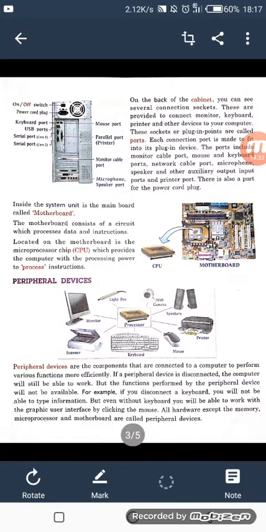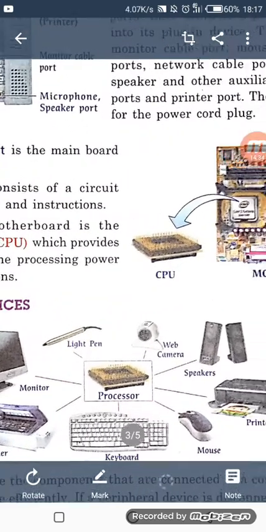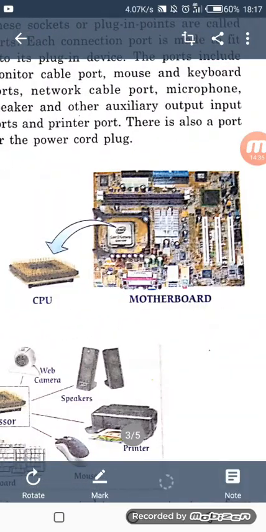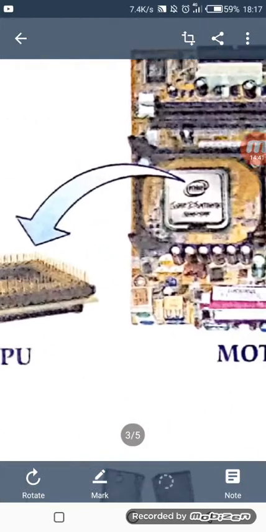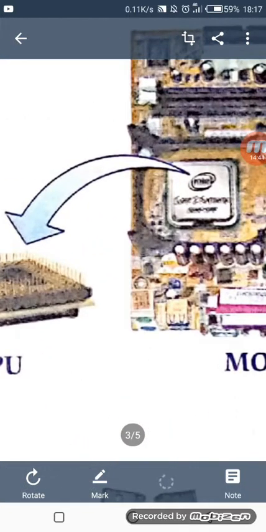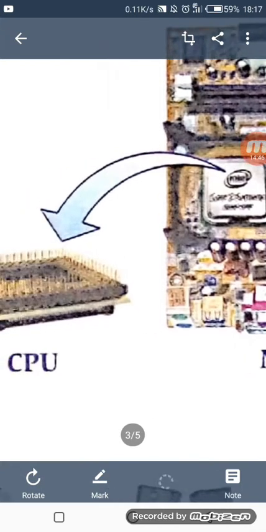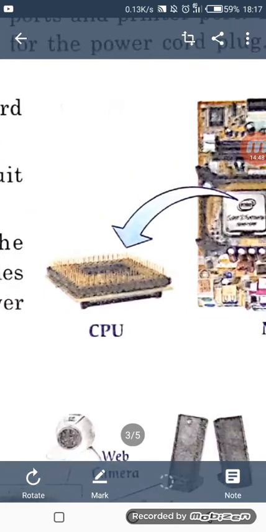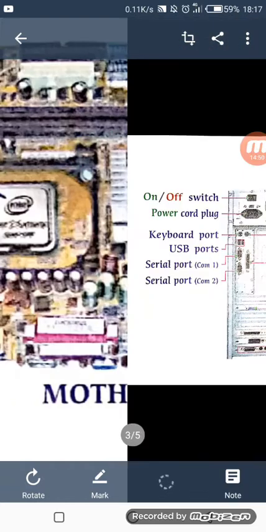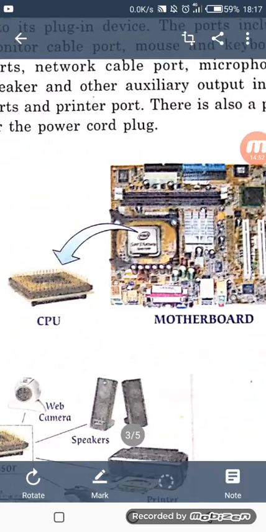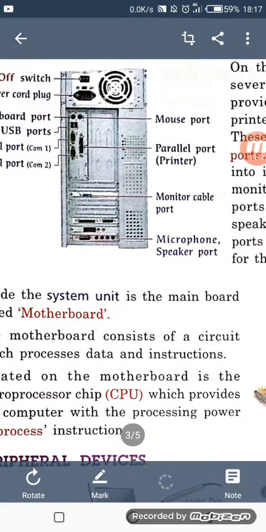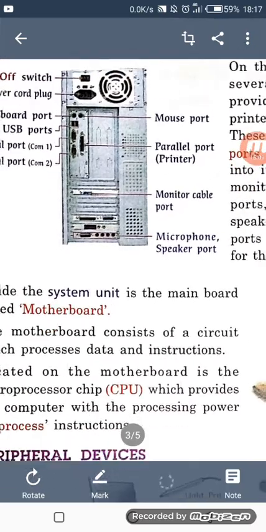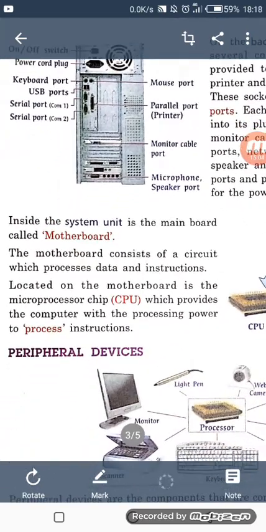Just look here. A picture is given in your book. See, the motherboard, and in the motherboard there is a microprocessor chip of Intel, and its structure is like this. Okay, and this is our system unit, the back side of the CPU, or we can call it the cabinet.